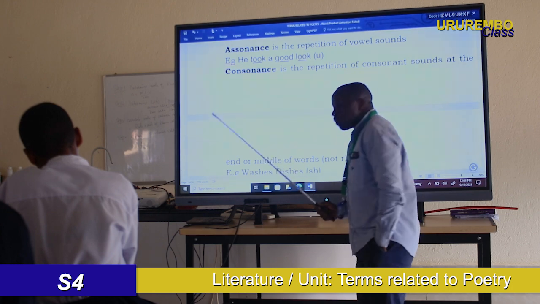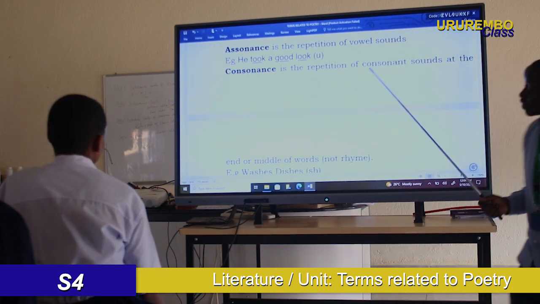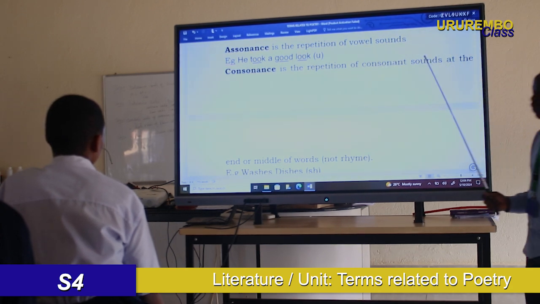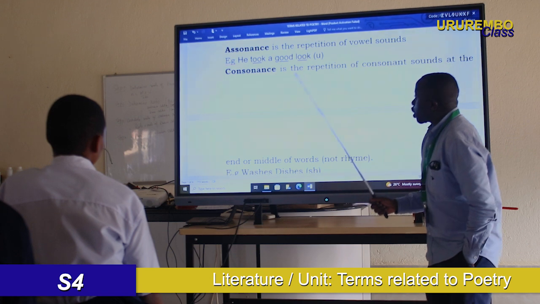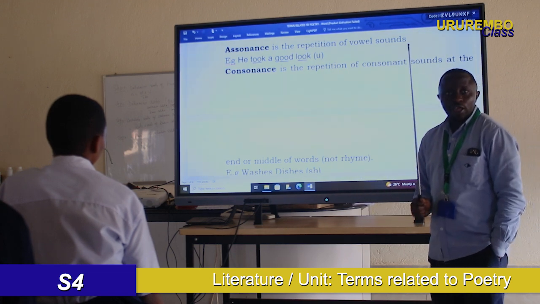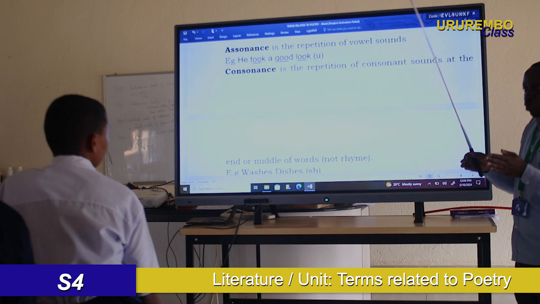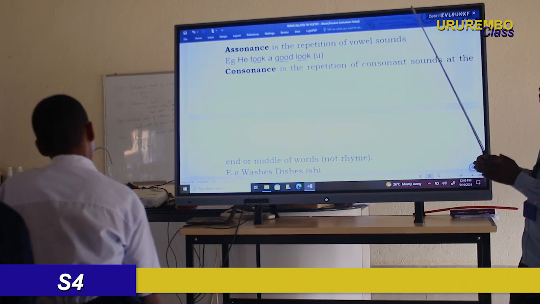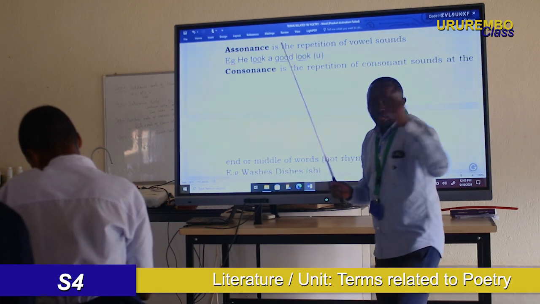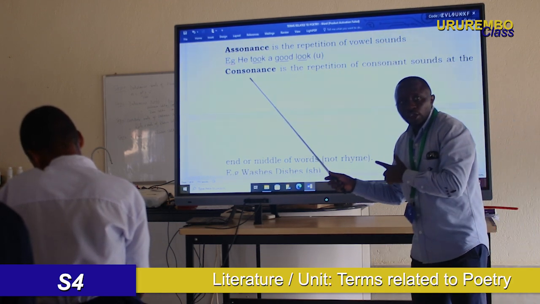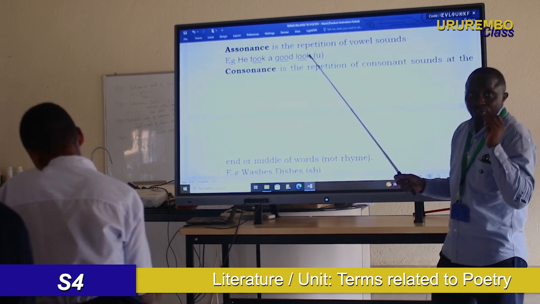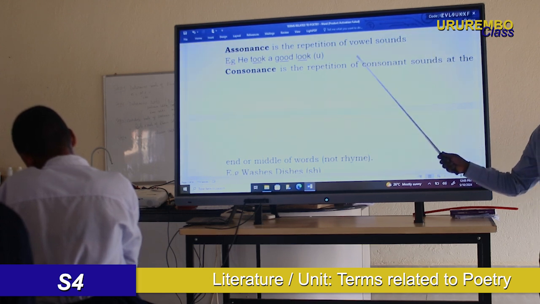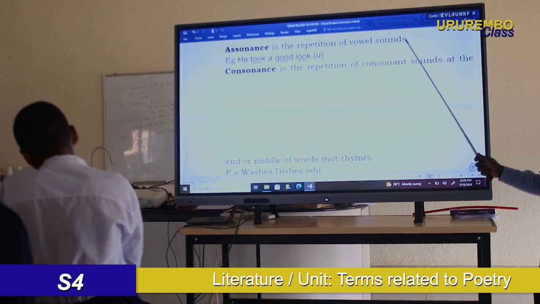And pay attention, dear student, to how they ask these questions. They say, can you please differentiate between repetition and assonance? You give the difference between repetition and assonance. Or you give the definition differentiating alliteration and assonance. You have to be careful on this, because at the end of year exam, you will meet all these kinds of definitions.